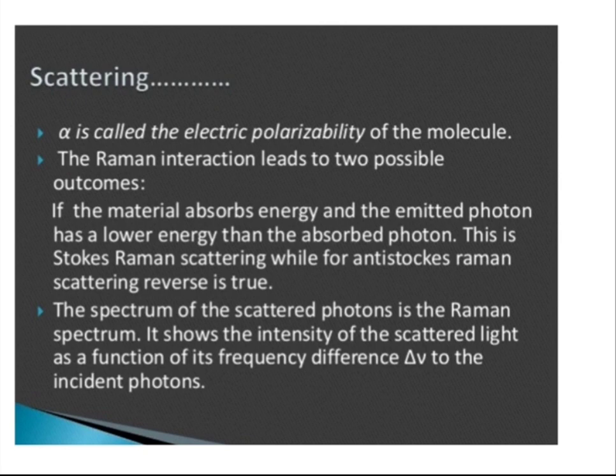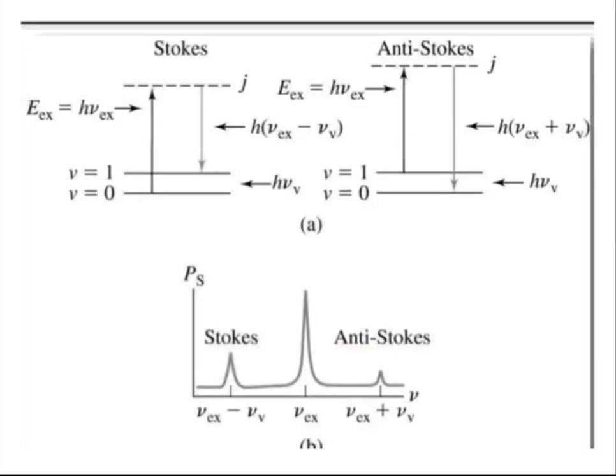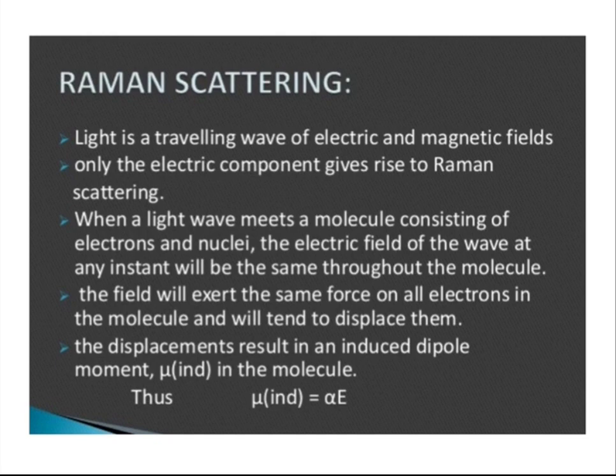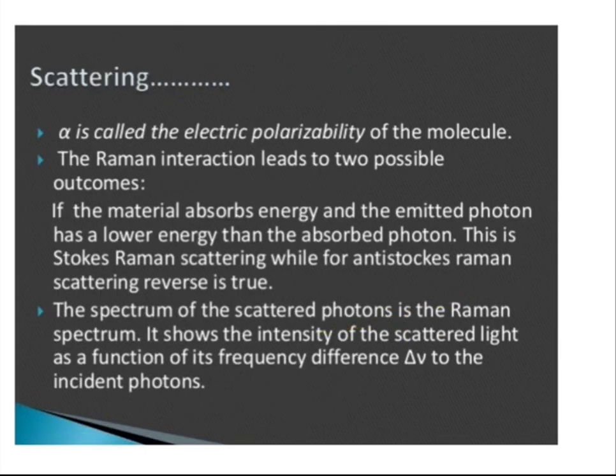So as we have seen here in this diagram, Stokes lines have less energy as compared to the nu Ex, or the photon which we have bombarded on the sample, and the anti-Stokes lines are lines having the higher frequency and the higher energy as compared to the photons.